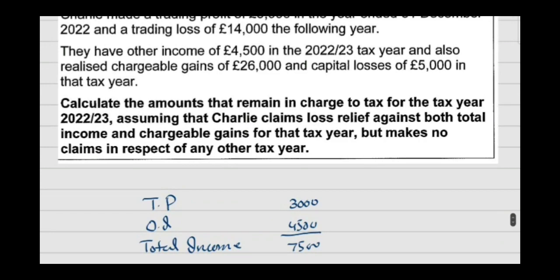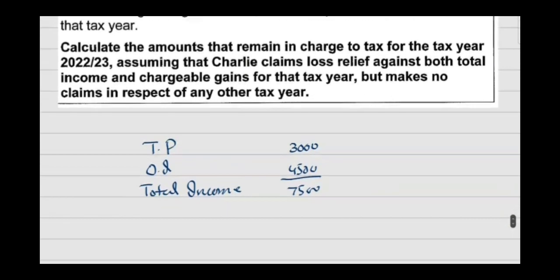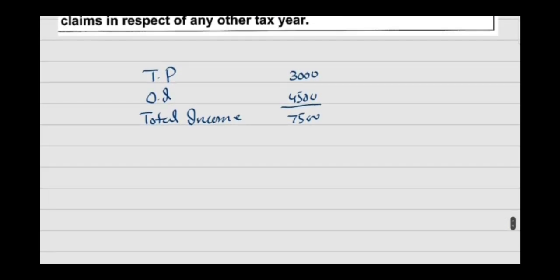So loss is total 14,000. Out of this, 7,500 of loss can be set off against total income. So we are setting off loss of 7,500 against the total income, right? So there is no net income available.